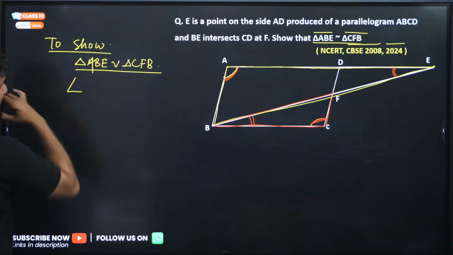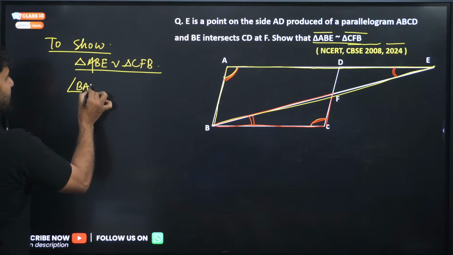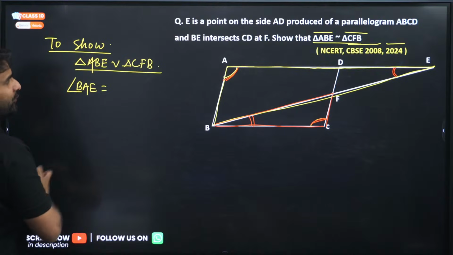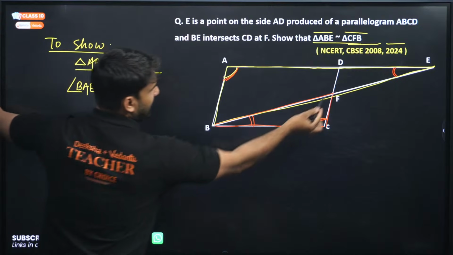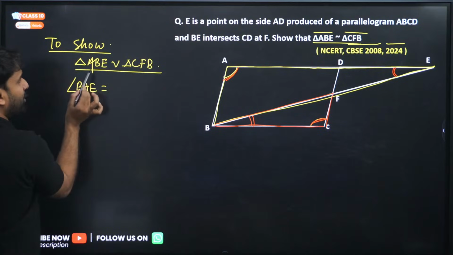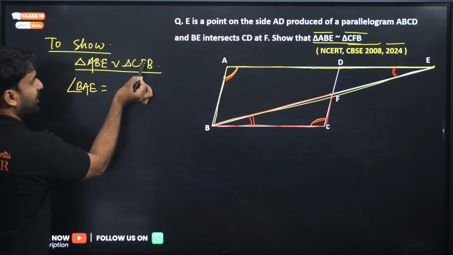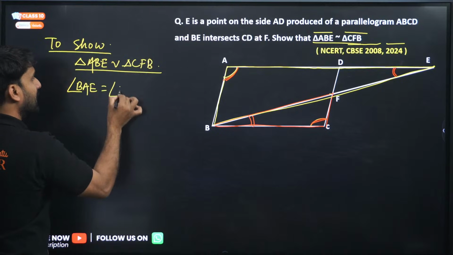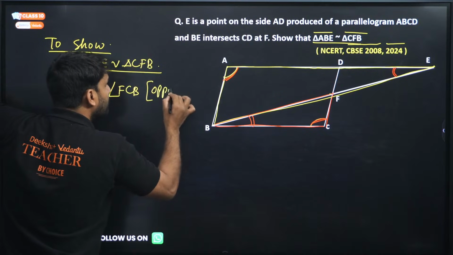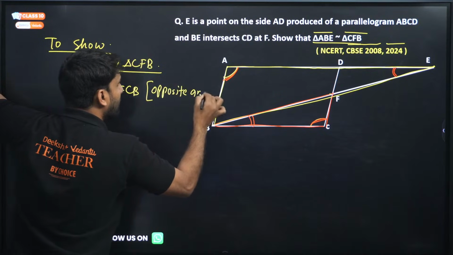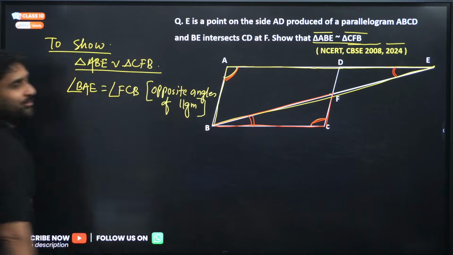Listen, angle BAE is equal to what, my dear? BAE. So this will be FCB. Where is FCB? Why am I following this order? Look, this is BAE, so we have to follow the same order. FCB. So angle FCB. And we can write the reason here: opposite angles of a parallelogram. I hope this is clear to you all.